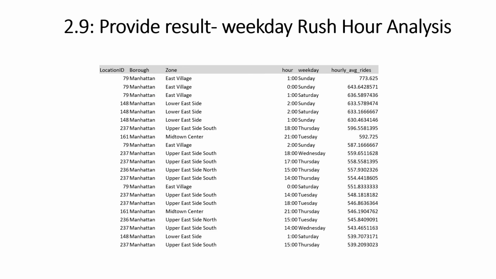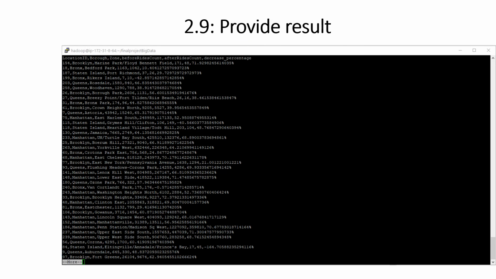Here is the result of weekday rush hour analysis. It shows in Manhattan 1 a.m. on Sundays, it has the highest hourly average rides, and it decreases accordingly. Here is the screenshot showing the result on an EMR instance.